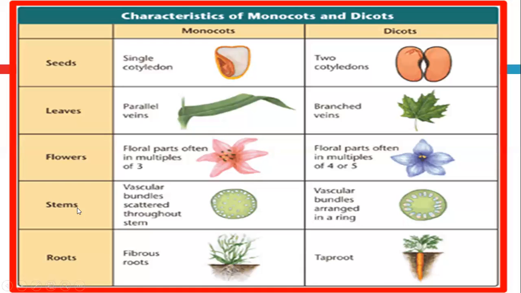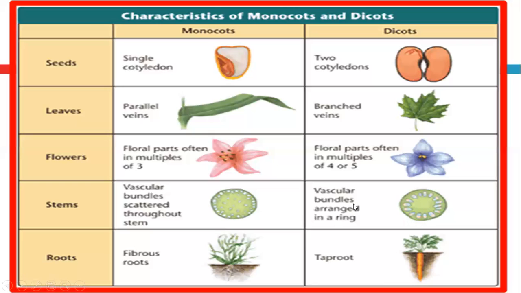In the vascular stem, if you take a cross section of the stem, you will find the vascular parts scattered. The phloem and xylem are scattered in the cross section. But in the case of dicots, the vascular bundles, phloem and xylem, are arranged into rings, as you are seeing here.